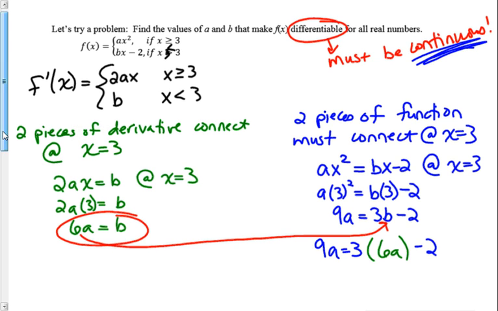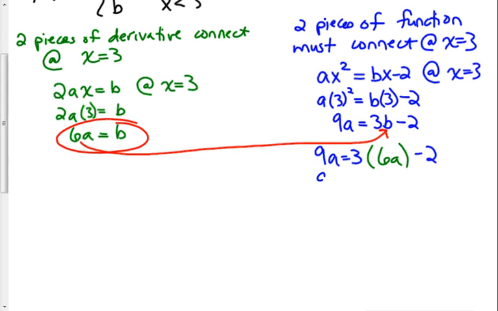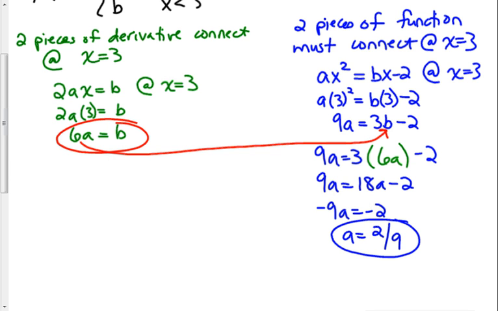I'm going to scooch down just a little bit. So I have 9a is equal to 18a minus 2. And that gives me negative 9a is equal to negative 2, and a is 2 over 9. I got a fraction. Is that okay? Yes, we're in calculus now. We can get fractional answers and decimal answers, and it's okay.